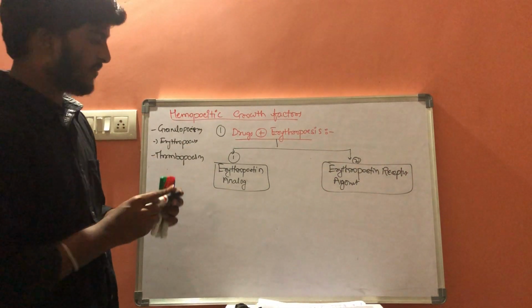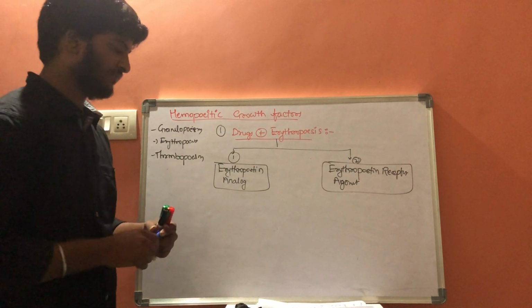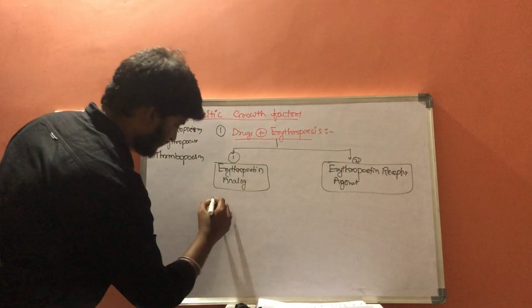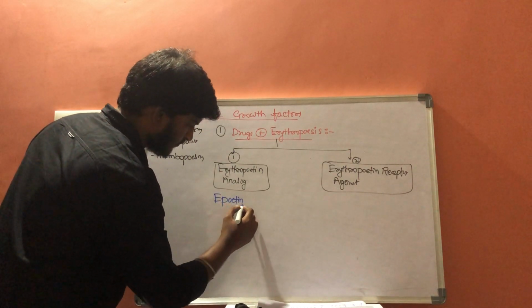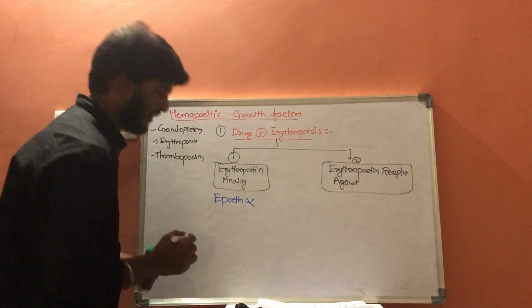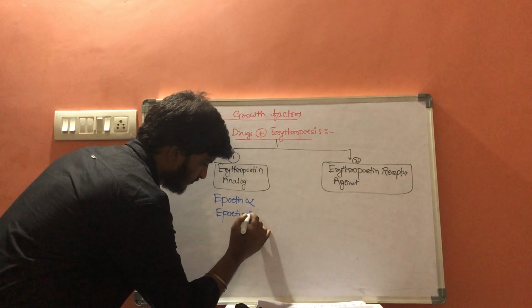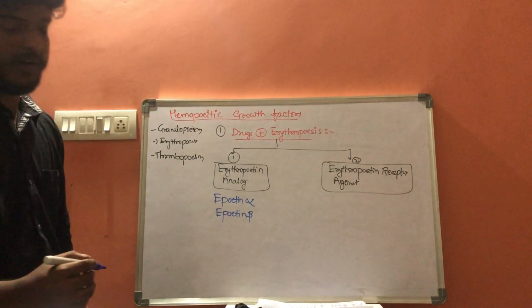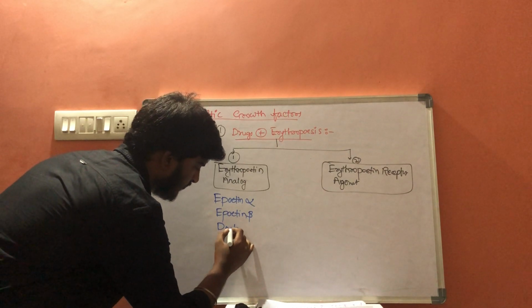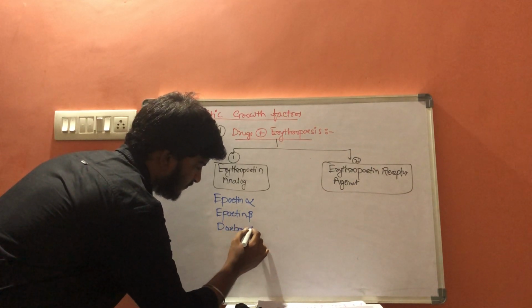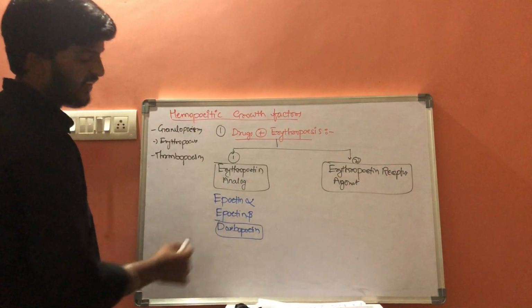So what are the drugs which come under erythropoietin analogs? One, epoetin alpha, and epoetin beta, and darbepoetin. Among these three, darbepoetin is the longest acting drug.